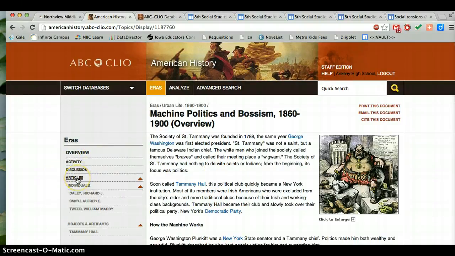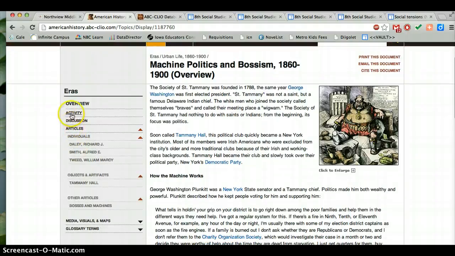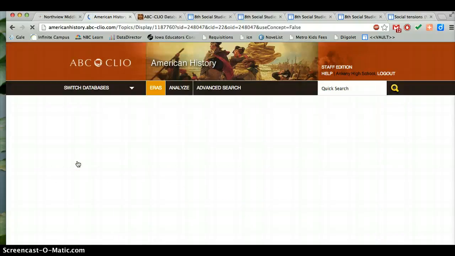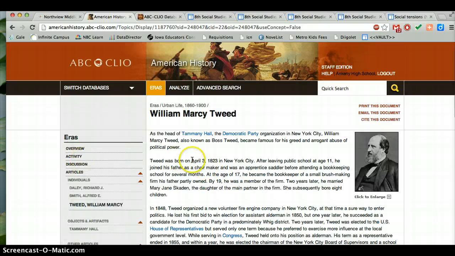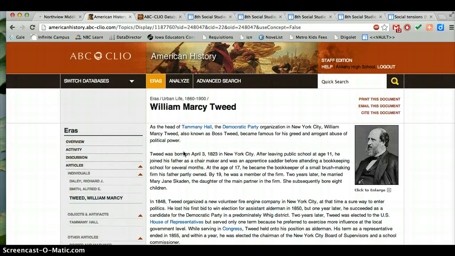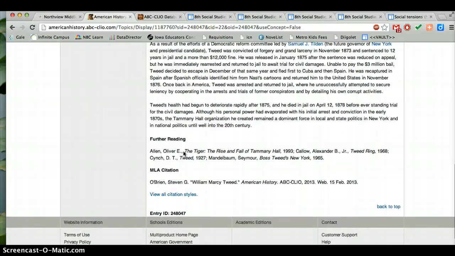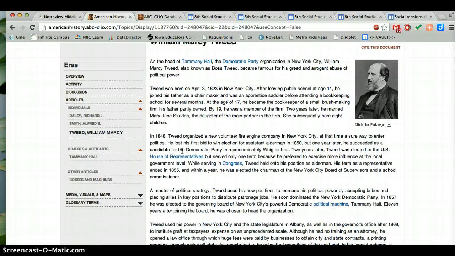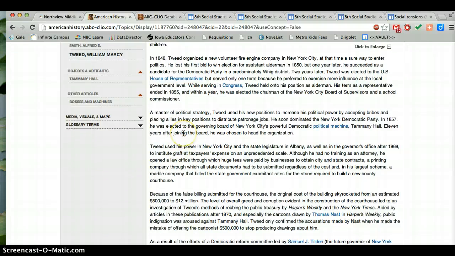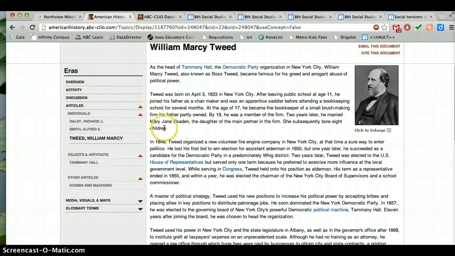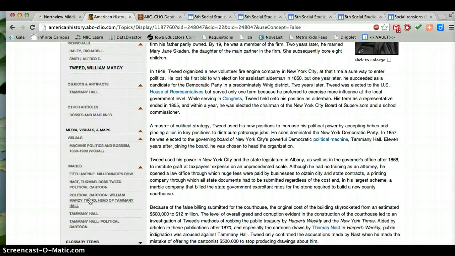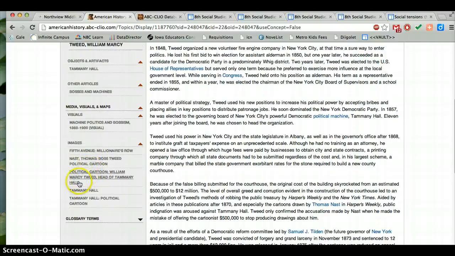I would start with articles. The others are more kind of teacher-based, but with articles, there are different people that are particular to this time period, and you might want to get a little bit more specific background on someone like William Marcy Tweed or Boss Tweed before you start reading. And you see the articles are not that long; it's a couple pages. But it's going to give you more in-depth understanding of things. And that way, when you go to the more primary sources, like the media, visuals, and maps, you will have a better understanding of what's going on.